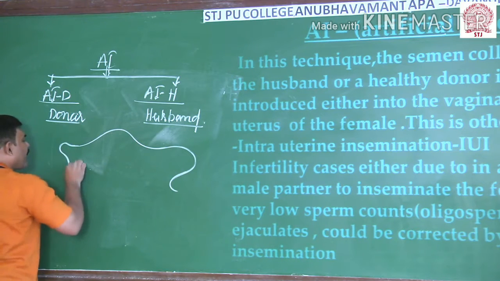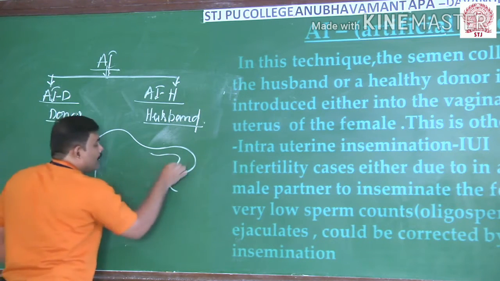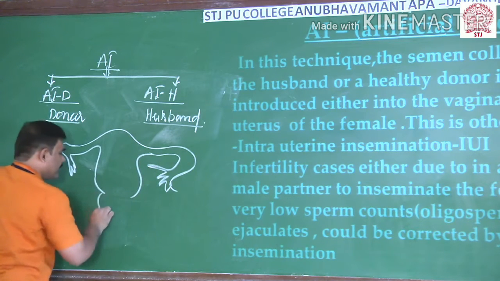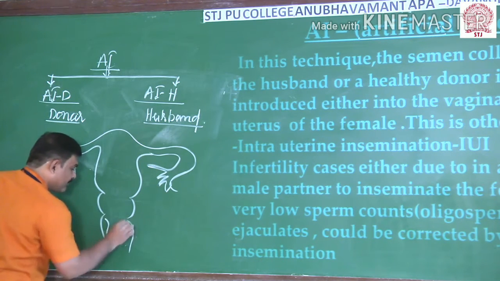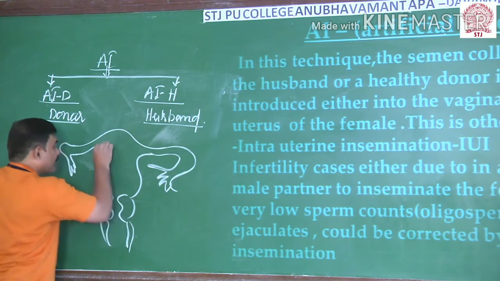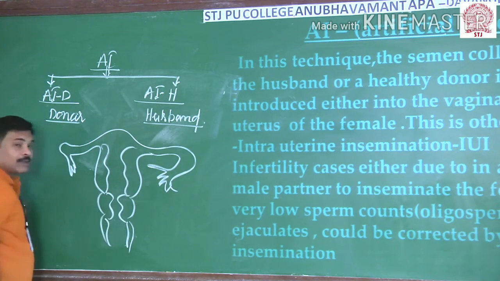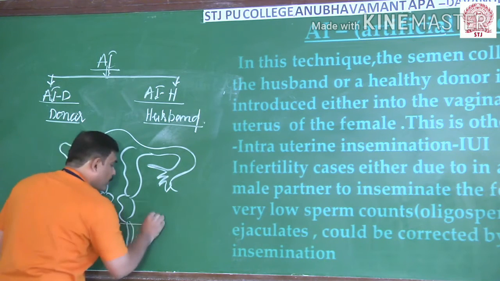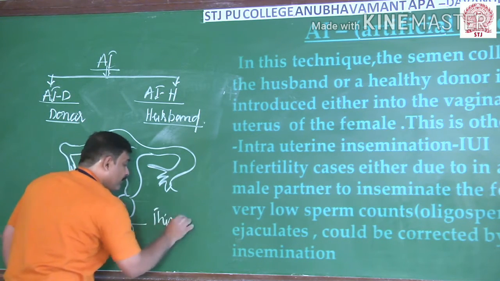A thin polyethylene catheter is used in this. A thin polyethylene catheter means a tube.